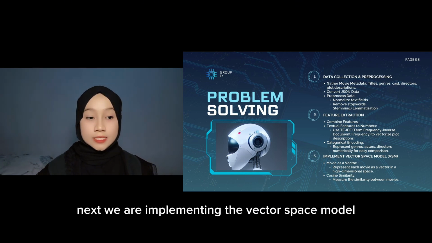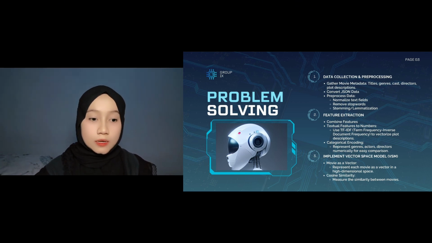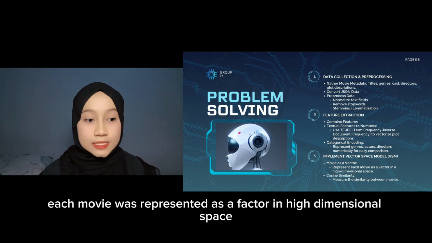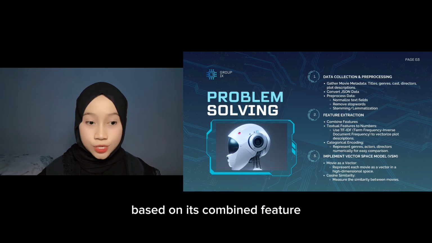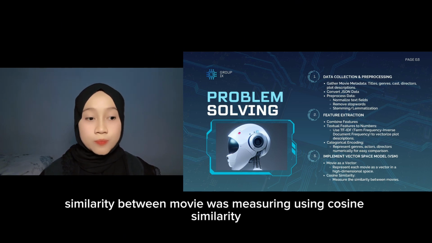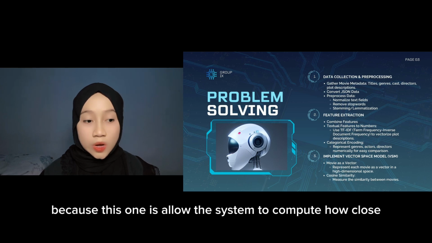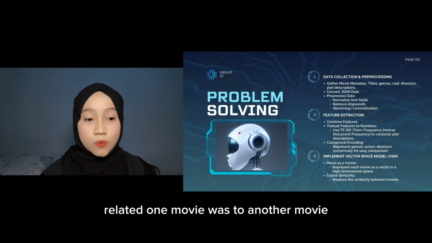Next, we are implementing the vector space model. Each movie was represented as a vector in high-dimensional space based on its combined features. The similarity between movies was measured using cosine similarity because this allows the system to compute how closely related one movie is to another movie.